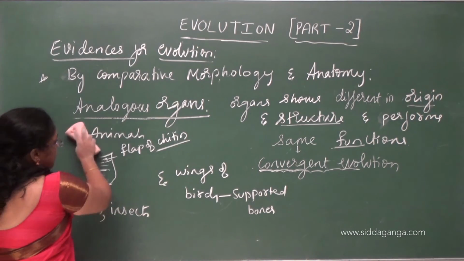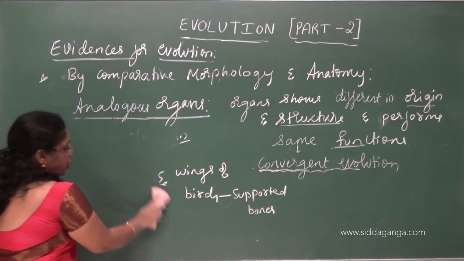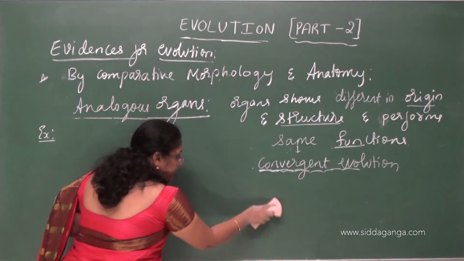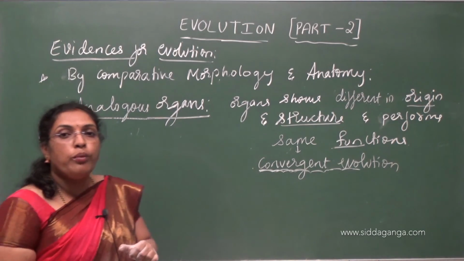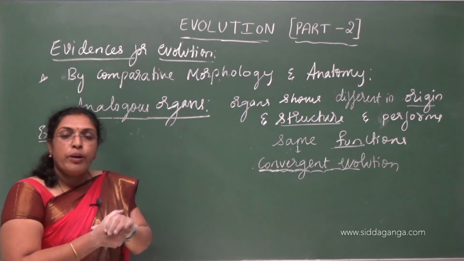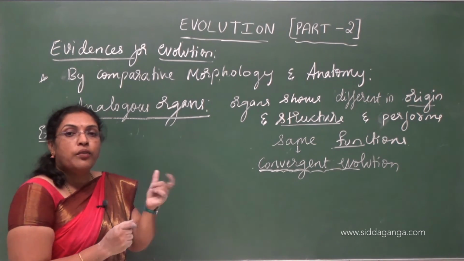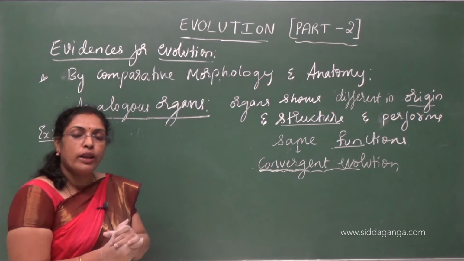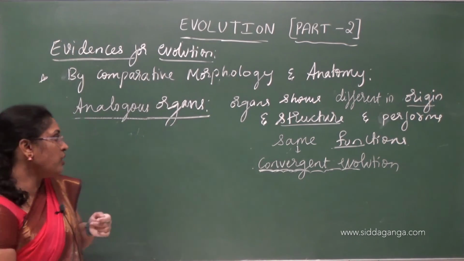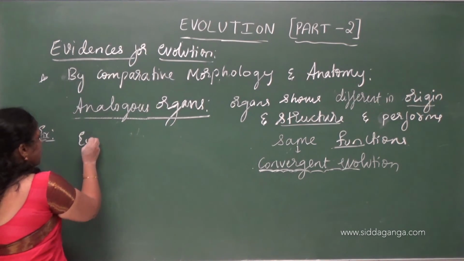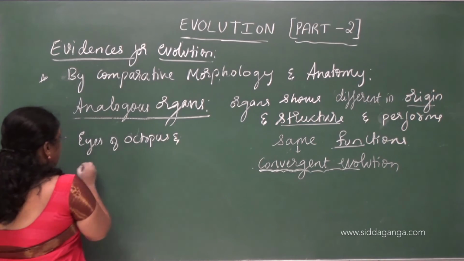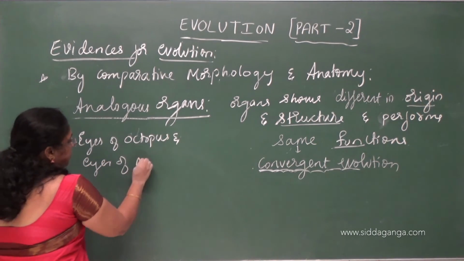And another example in animals, we have eyes of octopus and man. Retina of the octopus is formed by the skin, whereas retina of the man is formed by the embryonic brain. The retinal formation is from different structure, but the function is same, that they both help in vision. Retina in both octopus and in man helps in vision. So another example is eyes of octopus and eyes of man.